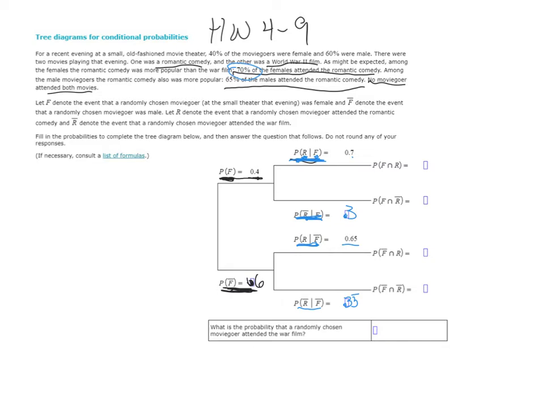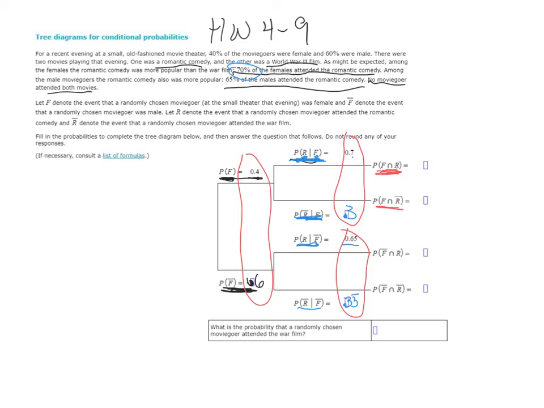Once you get that filled in, and that's pretty easy because if you look at it carefully, these things right here add up to 1. These things right here add up to 1. These things right here add up to 1. Now, this is asking, what's the probability of being a female and going to the romantic comedy? And the probability of being a female and not going to the romantic comedy?